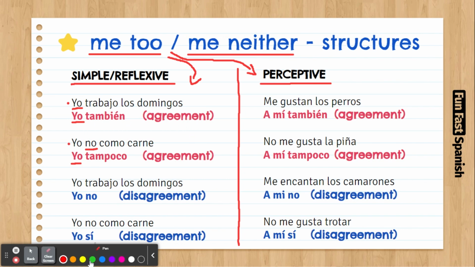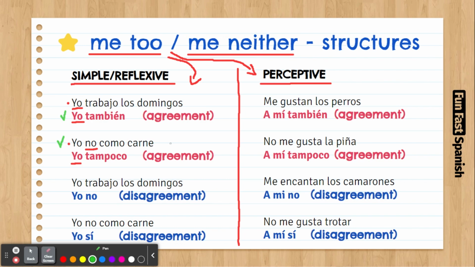Remember, agreement can be on a positive statement, but an agreement can also be on a negative statement. I know in English sometimes people say, "I don't eat meat." "Me too." Yeah, in English you can do that, but in Spanish you cannot use that expression.